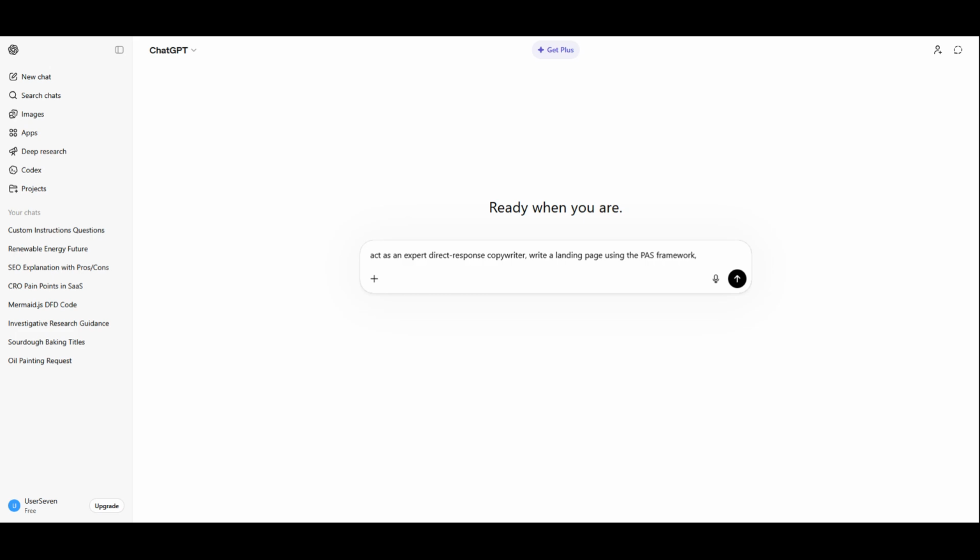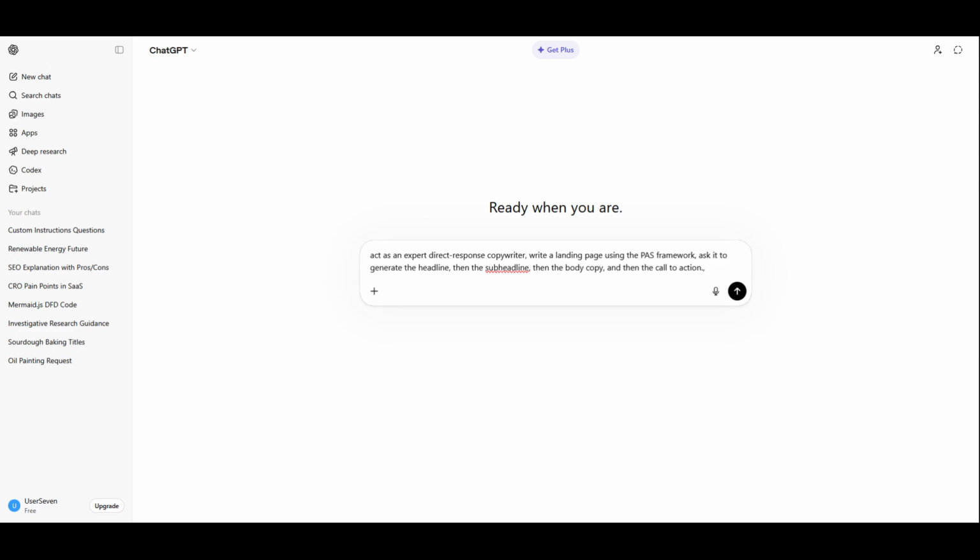Now let's walk through the actual step-by-step process. Open ChatGPT and go to the message box. Start by setting the persona. Type something like, act as an expert SaaS copywriter. This immediately gives the model a clear expert angle. Then provide your context. Paste in your product information, your notes, your offer details, or your rough ideas. You can say, here is the product info, and then include the features, benefits, target audience, and any important background.